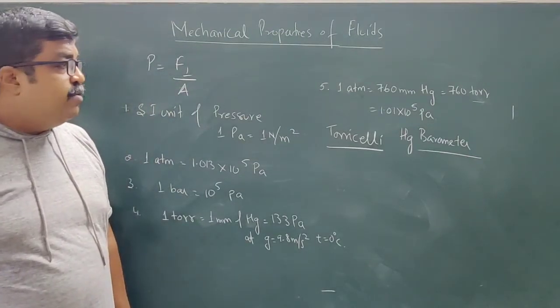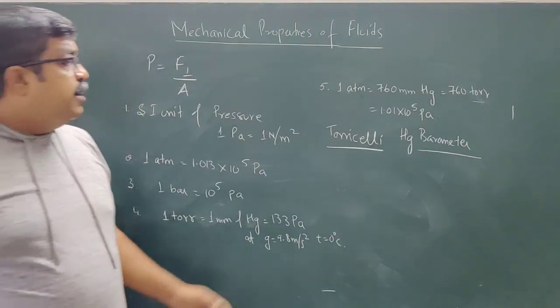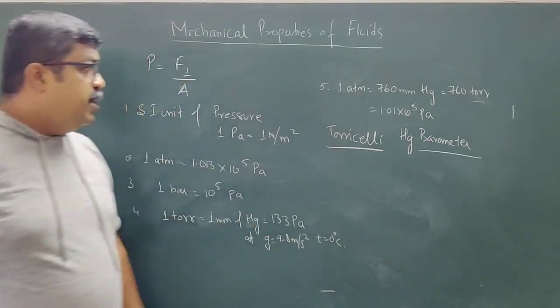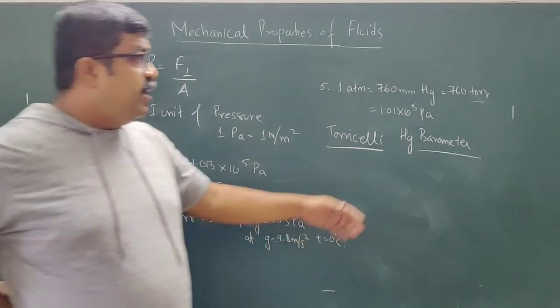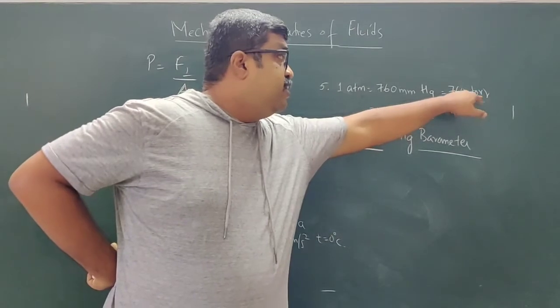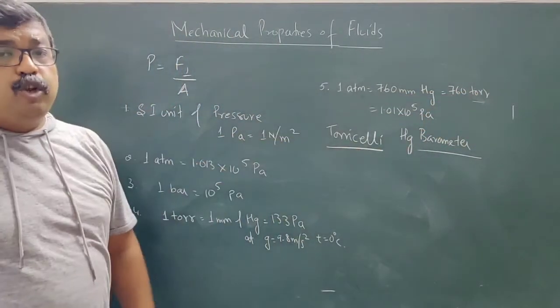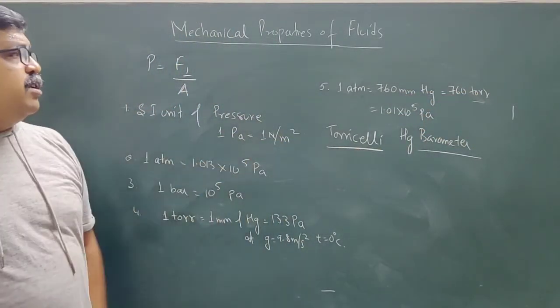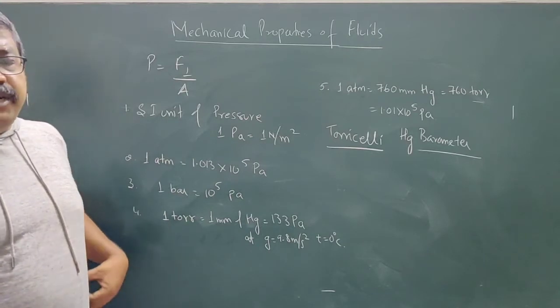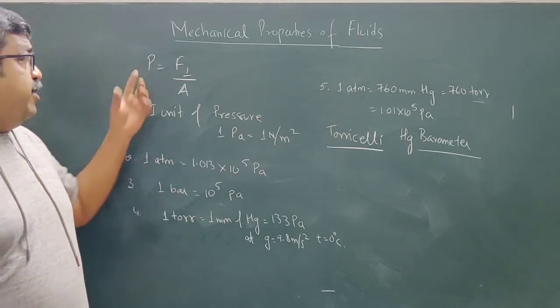Okay, mercury barometer. So that was designed by Torricelli. So in his respect, we gave this unit. So that is 760 torr. So that torr is from Torricelli. Okay, so these are some of the common units that are used for pressure.